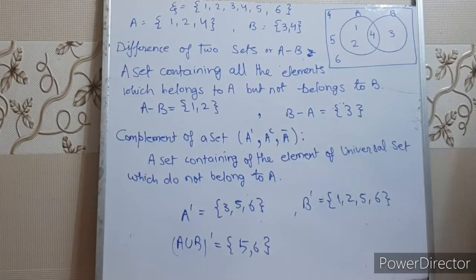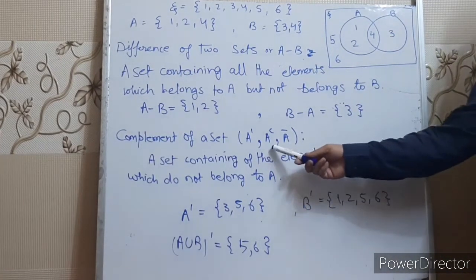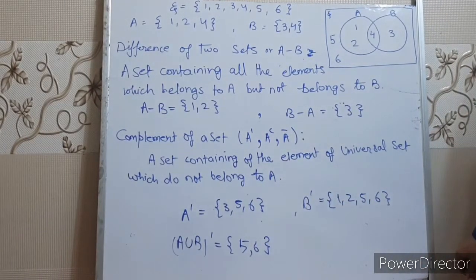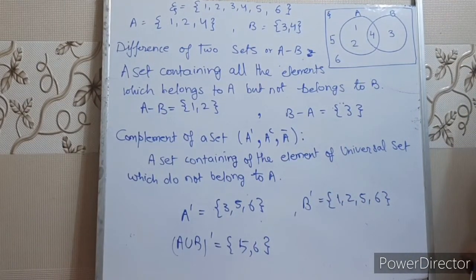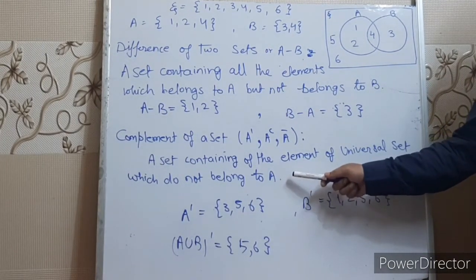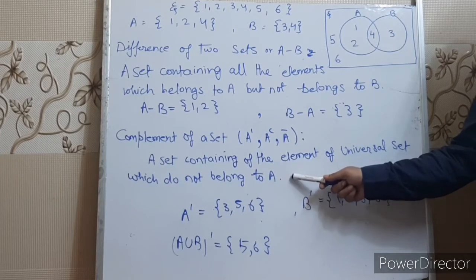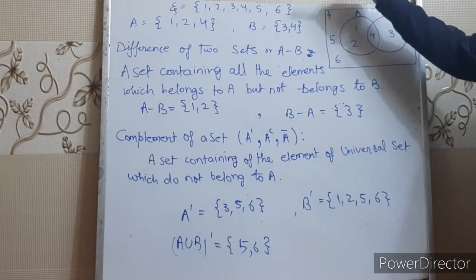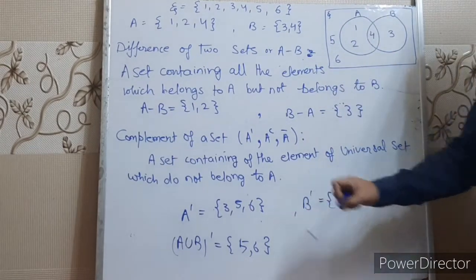Right, children? Next is the complement of a set. Complement can be represented by A dash, or A to the power c, or A bar. It says that a set containing the elements of the universal set which do not belong to A. That means excluding the elements of A, whatever elements are left in the universal set will represent A complement.